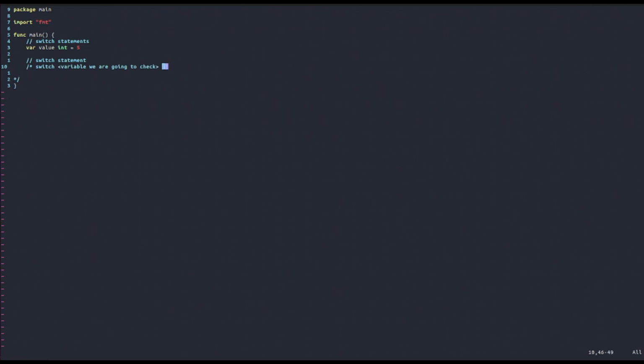And then inside the curly braces, we're gonna put the actual logic code. So, for example, we're gonna put case, and then the value for that case, then a colon, and the code we want to execute for that case. So case value 2, for example, and then code, and so on.